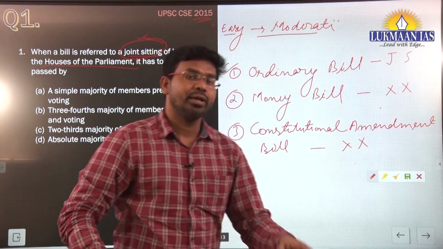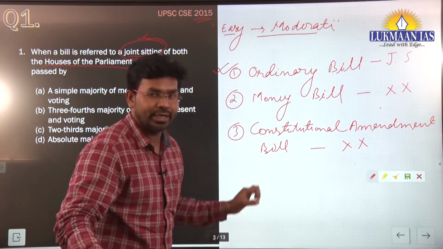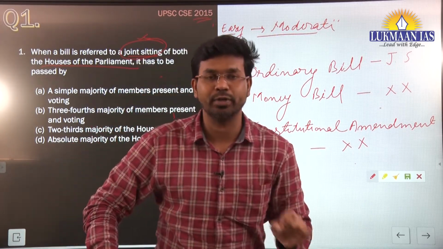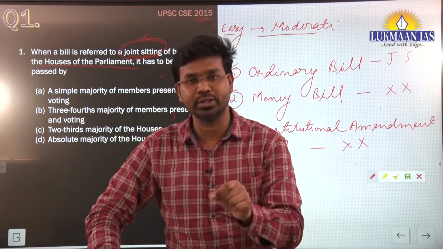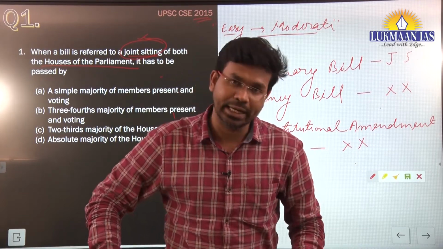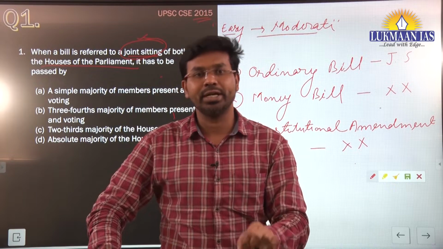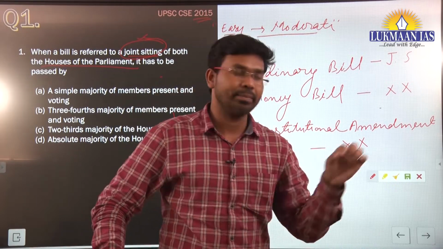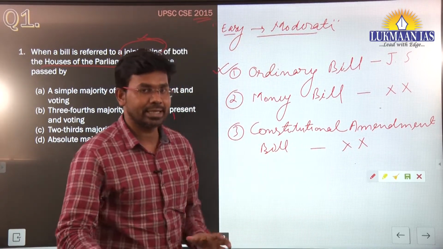For an ordinary bill to be initiated, it can be initiated in either house of the parliament. It can be initiated in the Lok Sabha, it can be initiated in the Rajya Sabha, it can be initiated by a private member, and by a minister as well.